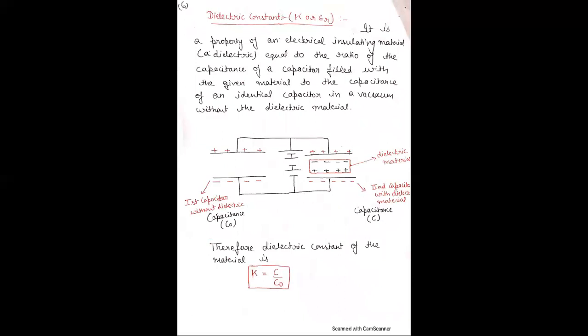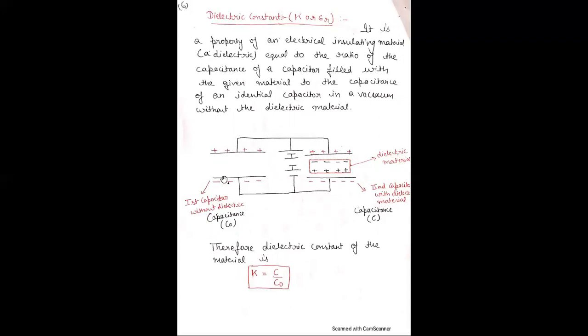And the next topic is dielectric constant. This is one of the important topics, and it is represented by K or epsilon R. It is defined as the ratio of the capacitance of a capacitor filled with the given material to the capacitance of an ideal capacitor in a vacuum, without the dielectric material.